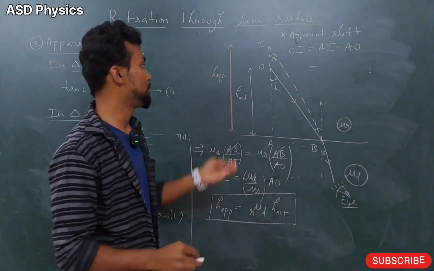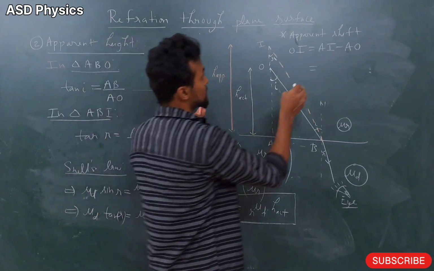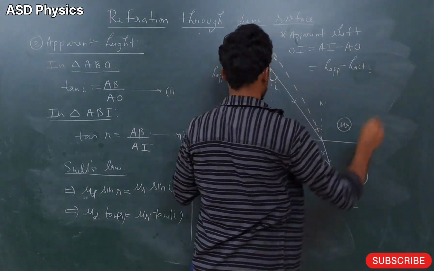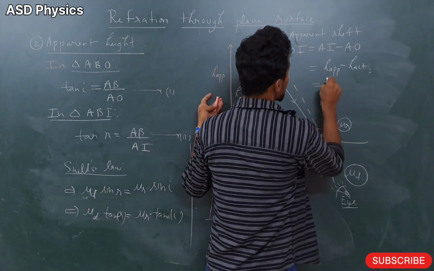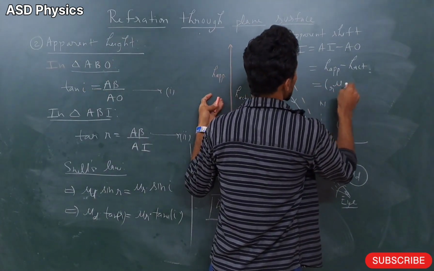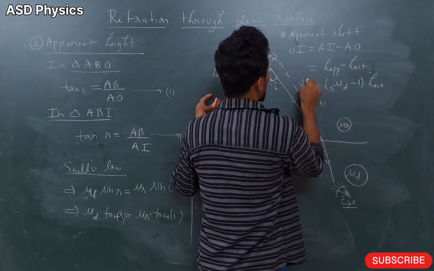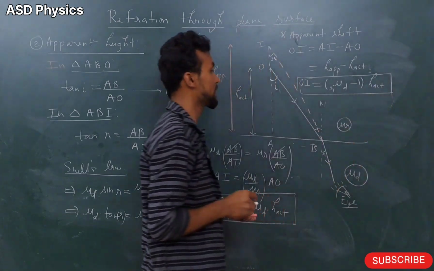What is AI? Apparent height. What is AO? H actual. Now this, here please. This is H apparent minus H actual. H apparent value, how much? This one, is it? So dear students, it will become (mu D by mu R minus 1) into H actual. And what is this? This is the apparent shift.